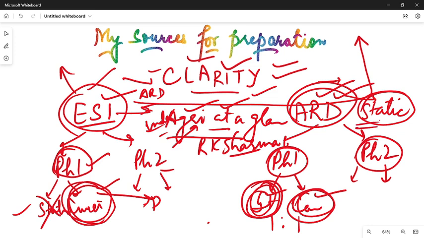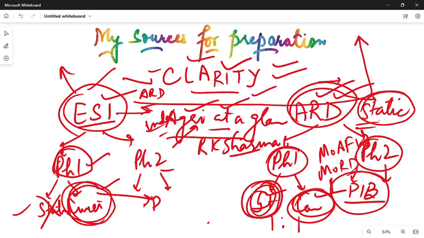For ARD current affairs, I researched and realized that the important source is the PIB itself. Which sections in PIB especially? Ministry of Agriculture and Farmers Welfare, Ministry of Rural Development, and Ministry of Panchayati Raj. But Rural Development and Panchayati Raj you will eventually be reading while preparing for the ESI section, so there is not much work to do. The only thing you need to put more focus on is the Ministry of Agriculture and Farmers Welfare. All the news regarding this according to the syllabus of this examination will be relevant for your examination.